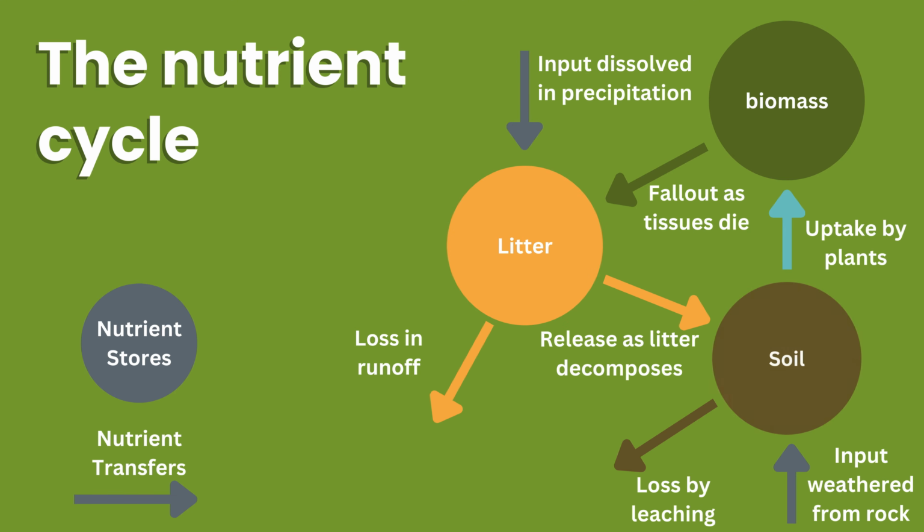The soil store is the reservoir of nutrients held within the soil itself. When dead plants and animals, the litter, decompose, nutrients are released into the soil. Plants then absorb these nutrients through their roots, continuing the cycle. The nutrient cycle also shows flows of nutrients to and from these different stores.